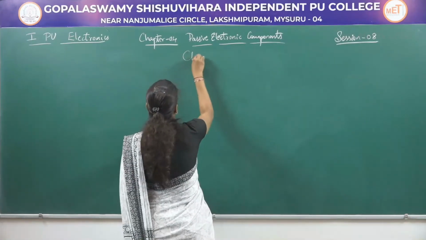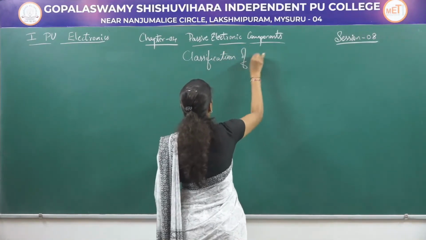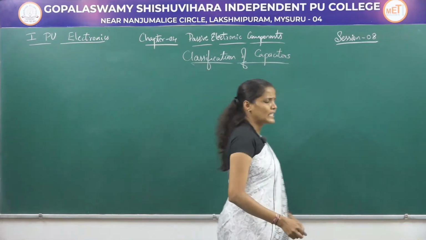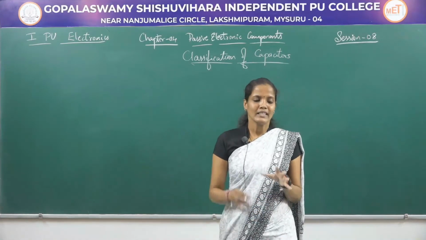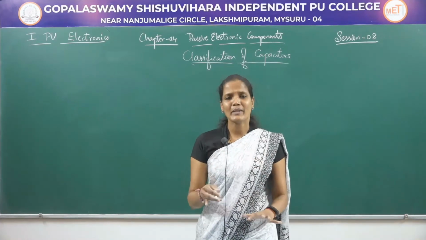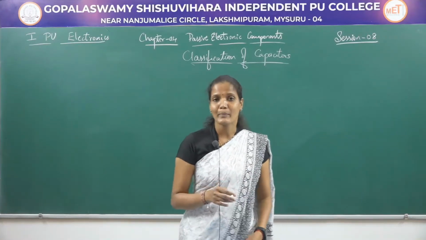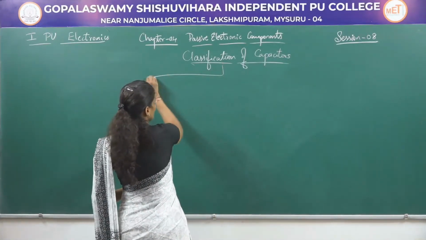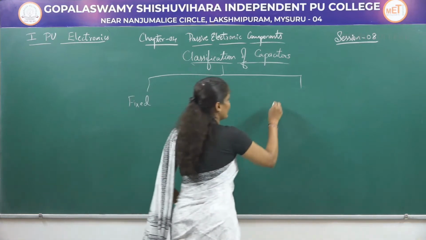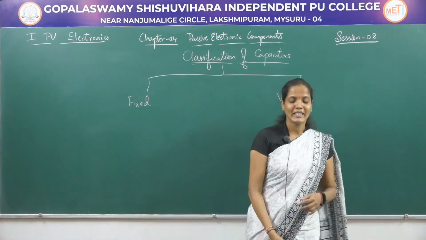So, classification of capacitors. In the classifications of resistors, I told you that the resistors are broadly classified into two types, fixed resistors and variable resistors. In a similar way, even these capacitors are majorly classified into two types. One is the fixed capacitors and the variable capacitors. So, what do you mean by this fixed capacitors?